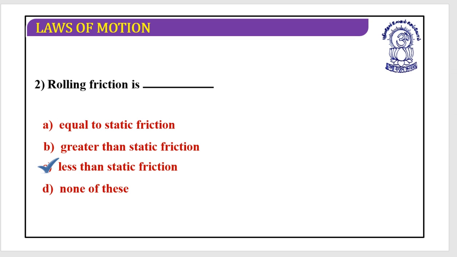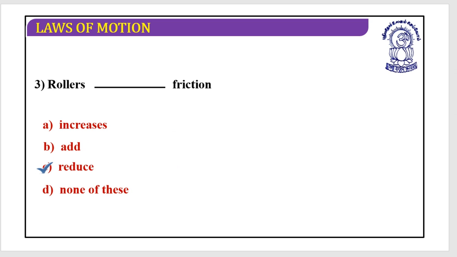Okay, is rolling friction equal to static friction? No. Greater than the static friction? No. It is less than static friction. Yes. So the third would be the answer. Great. Rollers are used to reduce the friction. Is it clear?